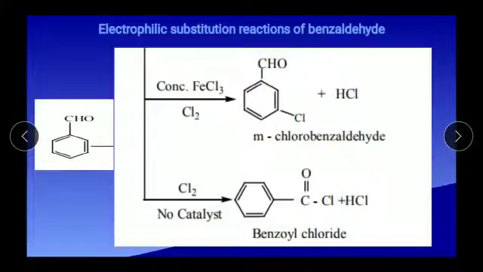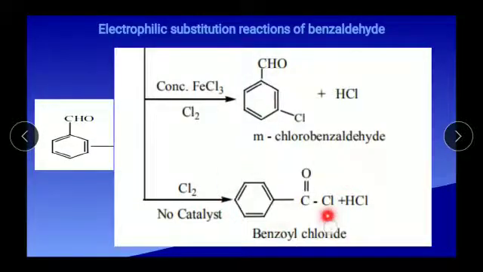Now we move to chlorination, in the presence of ferric chloride and with no catalyst. How do they give different products in chlorination? In the presence of ferric chloride, there is chlorination in the meta position, and as usual we get meta-chlorobenzaldehyde. But with no catalyst, we get benzoyl chloride. This CHO becomes C double bond O Cl, benzoyl chloride.